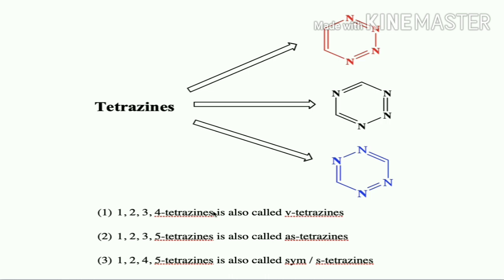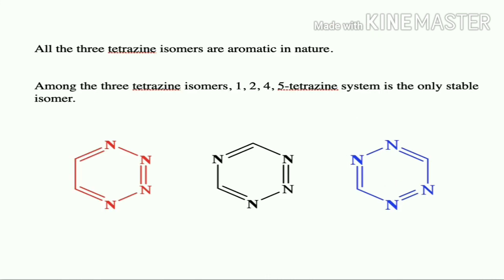4 nitrogen atoms. So if we come to the aromatic character of tetrazines, these 3 tetrazine isomers are aromatic in nature and they obey Huckel's rule of 4n plus 2 pi electrons, and they are pi deficient ring systems.